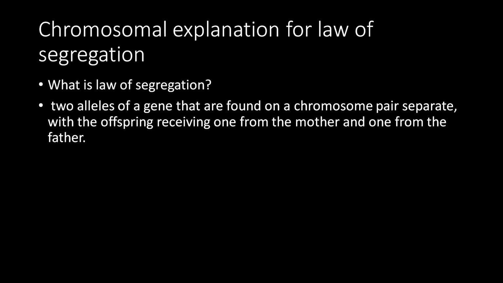Now, the chromosomal explanation of the law of segregation. What is the law of segregation? What is segregation? Separate. It means the genes separate during gamete formation. What is the law of segregation? The two alleles of a gene that are found on a chromosome pair separate, with the offspring receiving one from the mother and one from the father. That is the law of segregation.